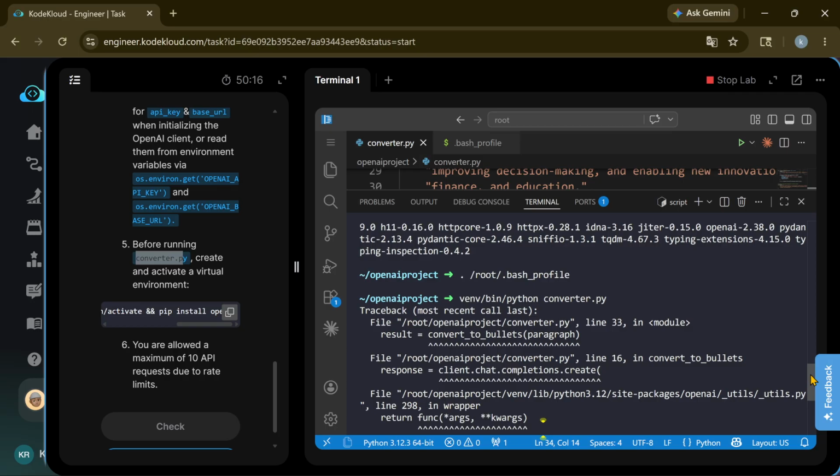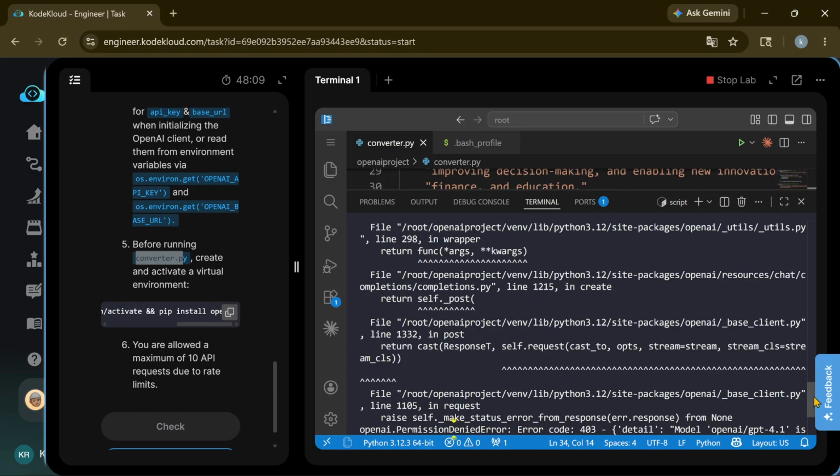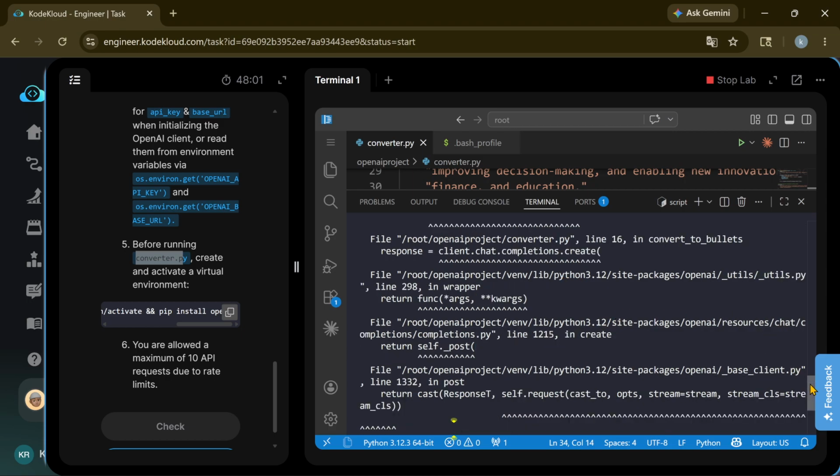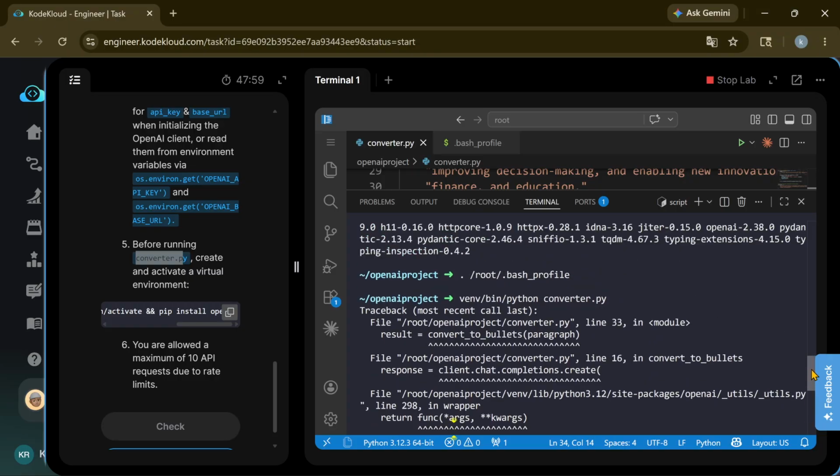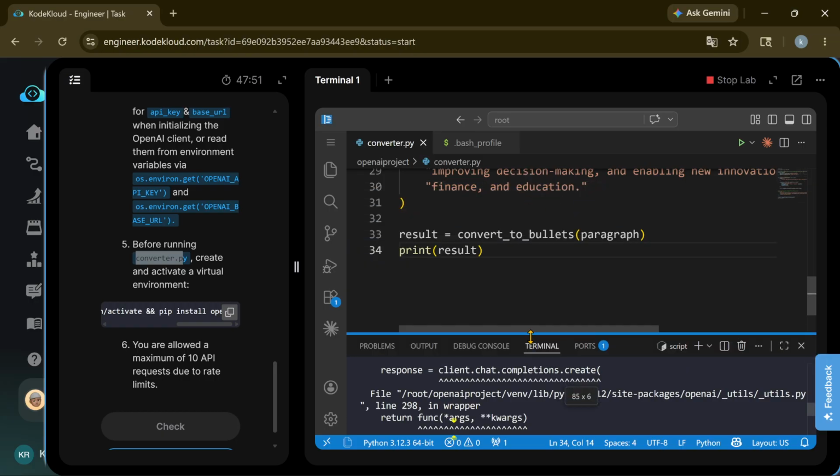Actually, we created the environment, but it is showing the error. Converter.py line 33. Go to line 33 of converter.py.